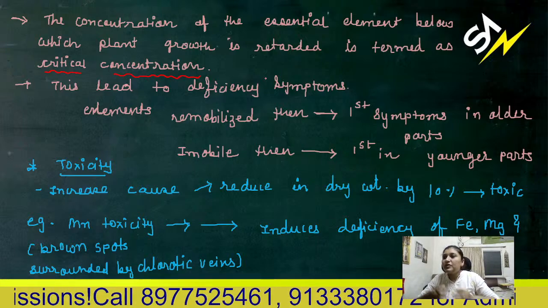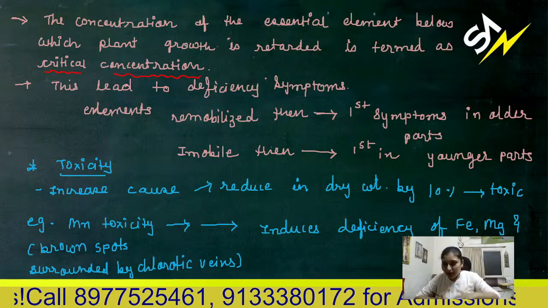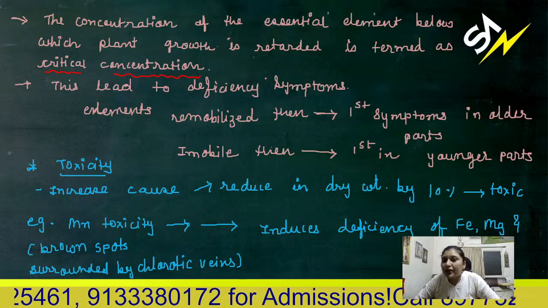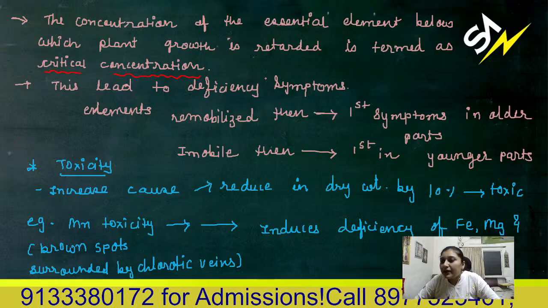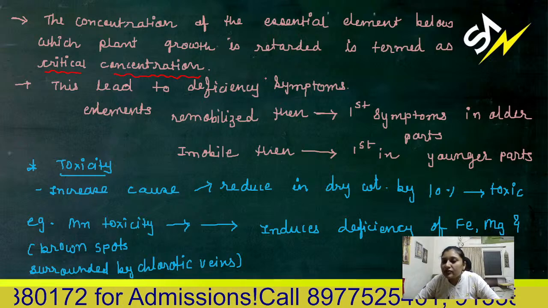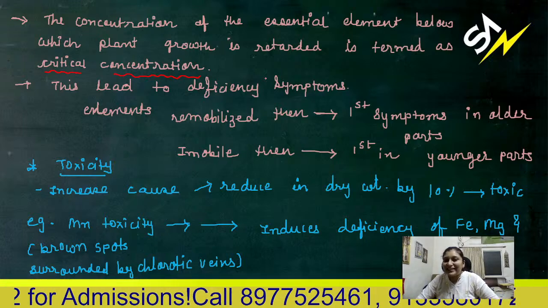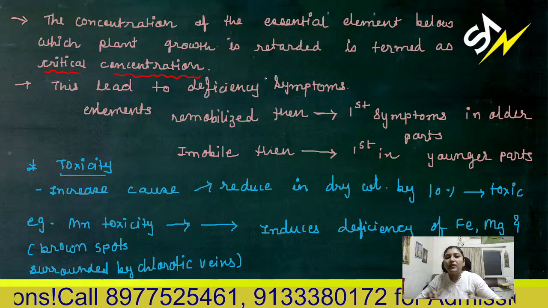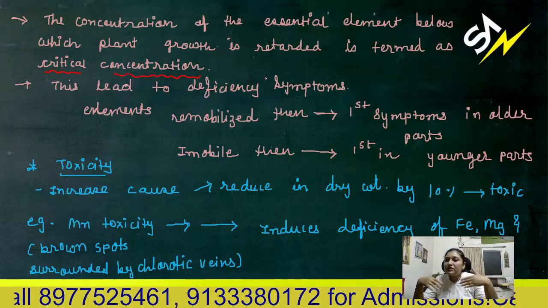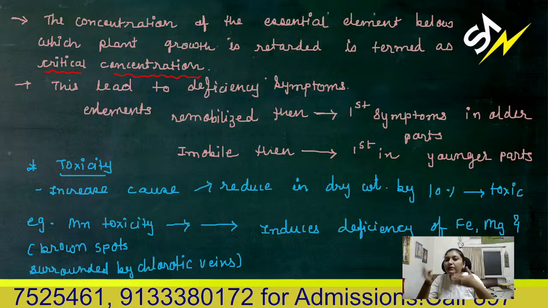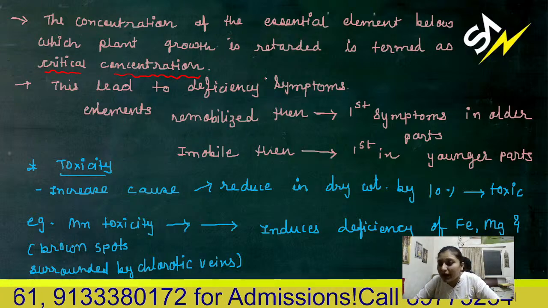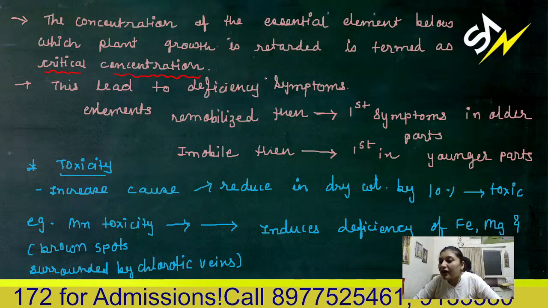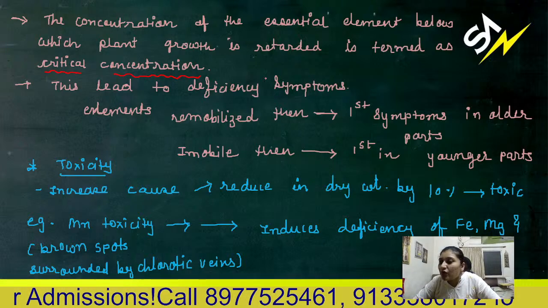Remobilize, that means from the senescent part to the growing part. Certain parts of the plants, for example, a few leaves, are becoming dry, yellowing, and will fall off the next day. So before they fall off from the tree, their components, their elements, are remobilized to the growing part of the plant. But some of the elements are never remobilized, they are immobile.